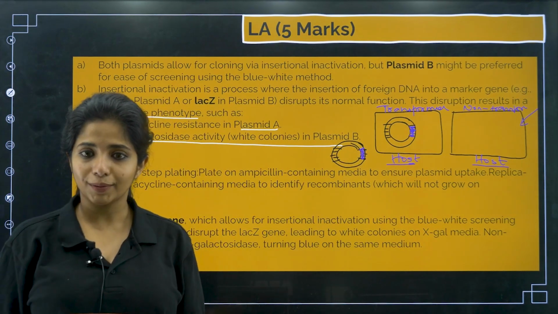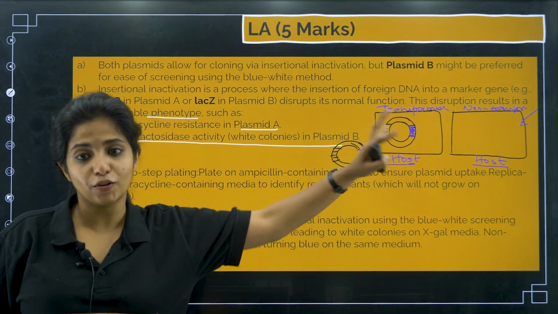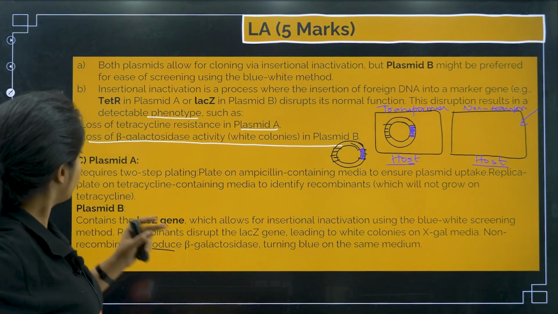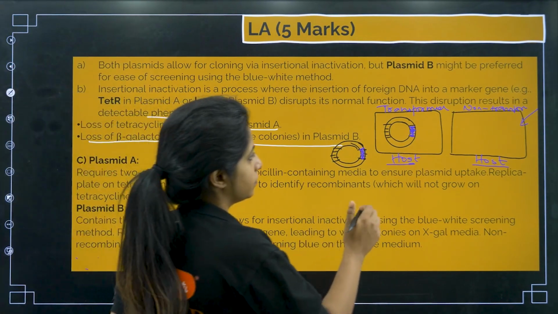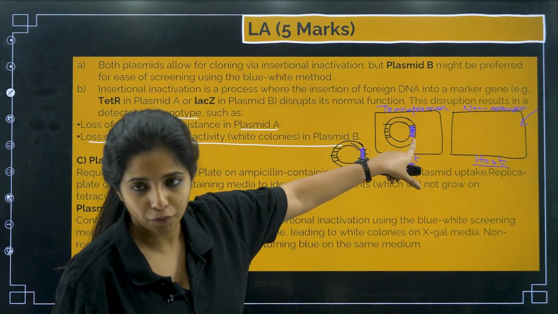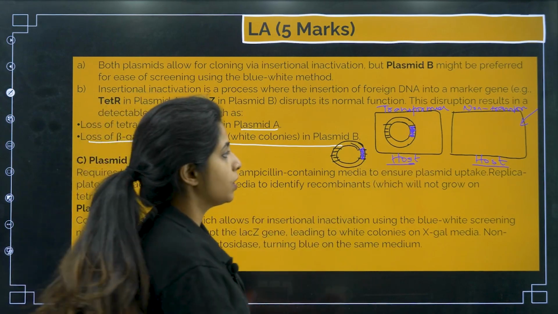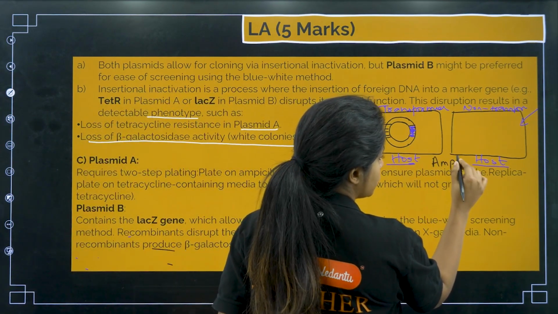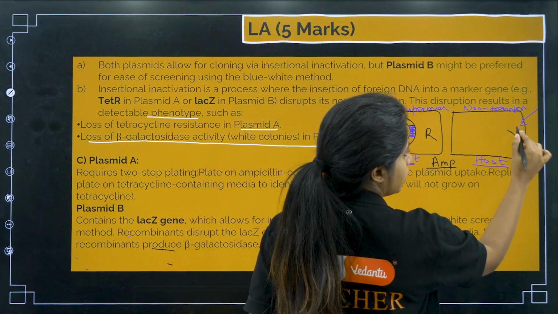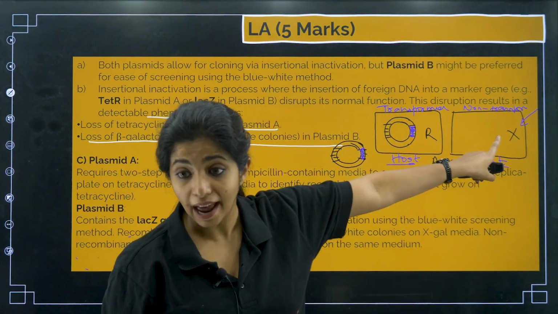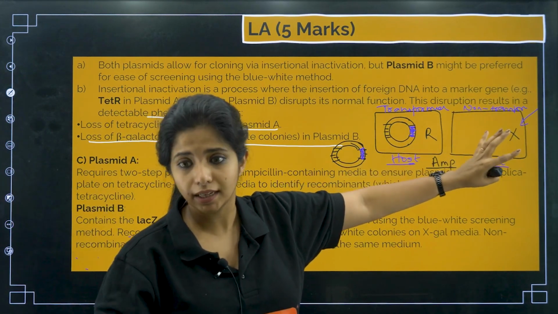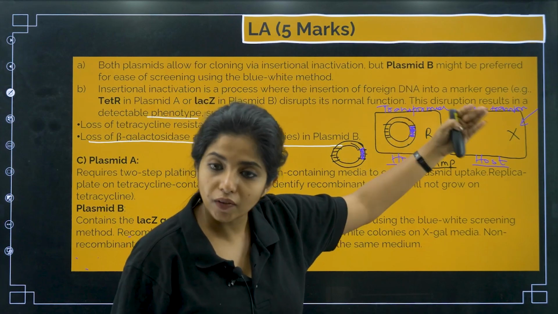But how will I get to know whether the plasmid is there or not? I have to make sure of that also. So for that, what will I do? First thing, can I treat with tetracycline? I cannot, because tetracycline resistance is not there over here as well, so both of them will be negative. So I will treat it with ampicillin. I will get to know that this is resistant, this will survive, this is not. If this is not, that means this does not have the plasmid in itself. I am not talking about recombinant DNA, nothing like that. Whether it has a plasmid or not, it does not have the plasmid only.